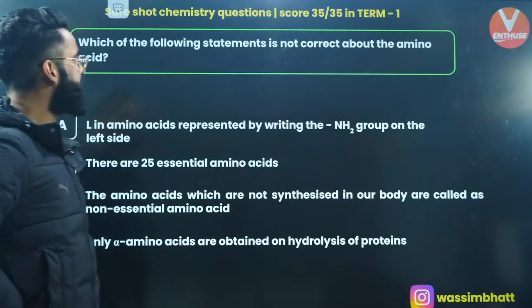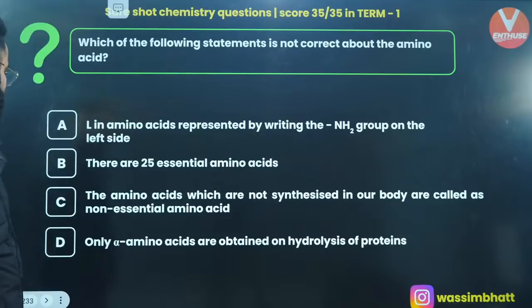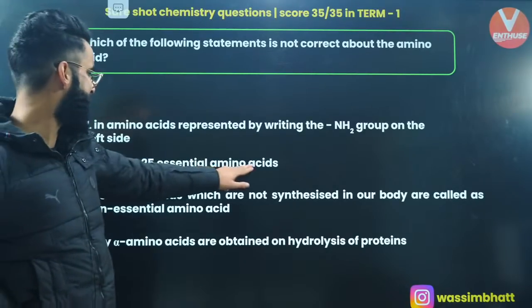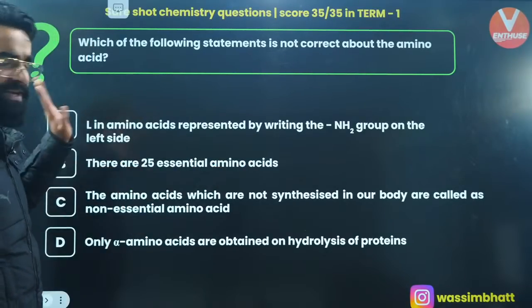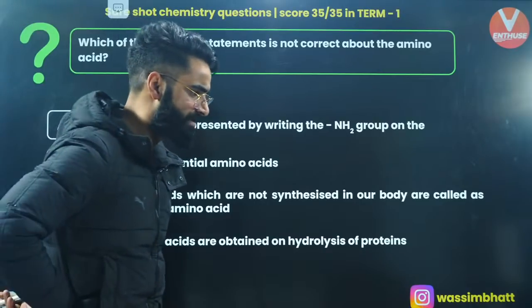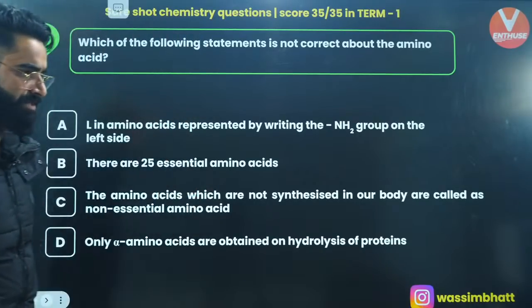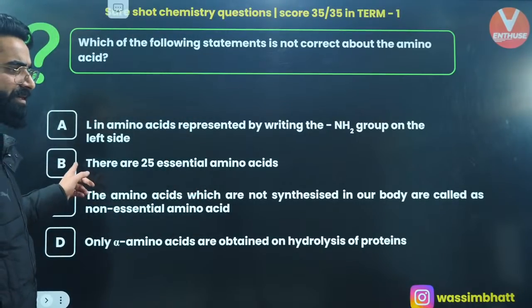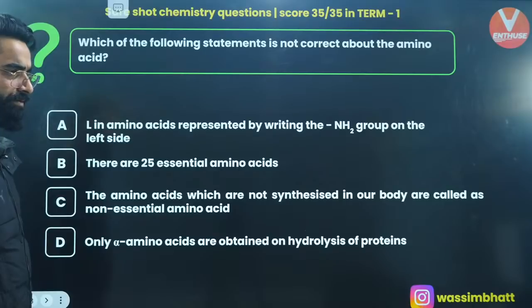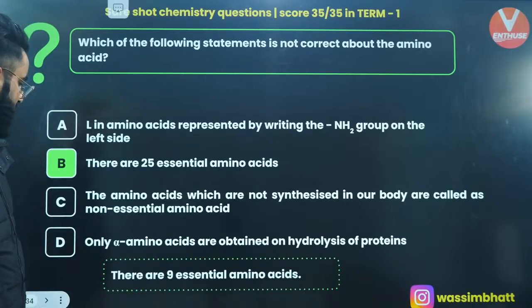Okay? Which of the following statements is not correct about amino acids? Well, it's mentioned over here, there are 25 essential amino acids. Are there 25 essential amino acids or 9 essential amino acids? There are only 9 essential amino acids, right? So it's option B which is incorrect, right?